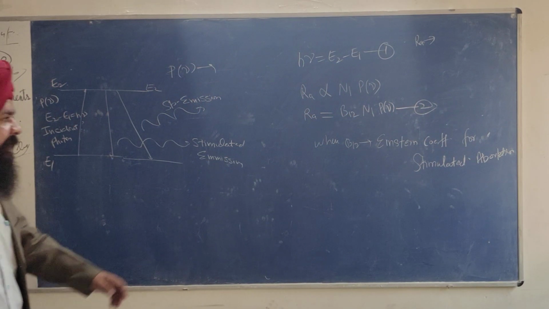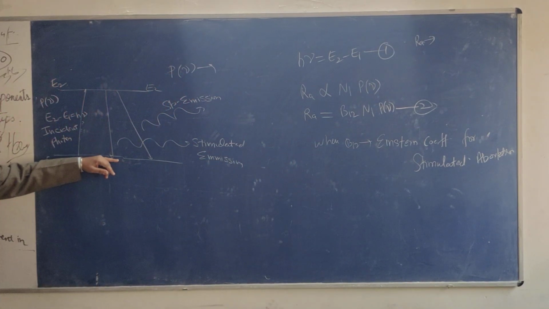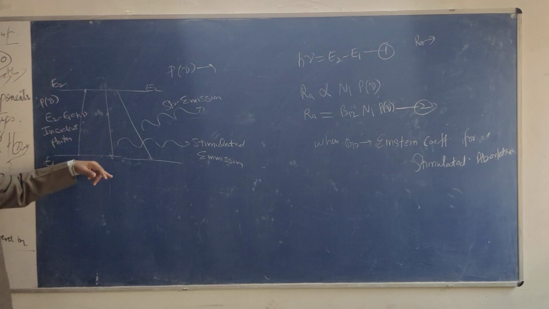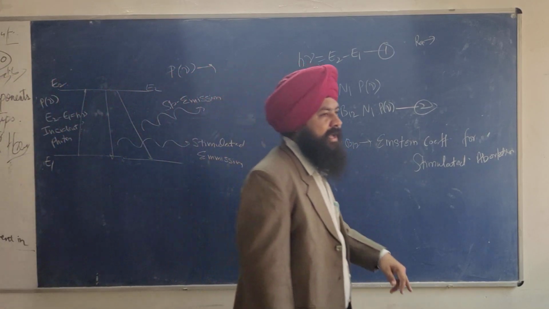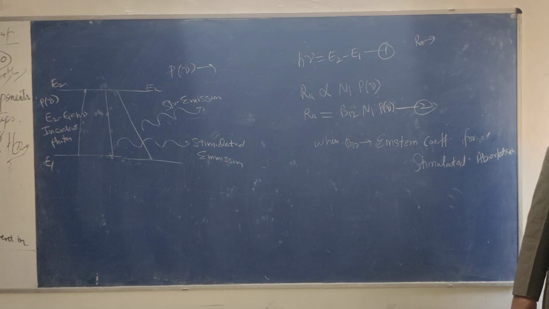A stands for absorption. Electron is promoting from low energy to higher energy, ground state to the excited state. B12 is called Einstein coefficient for stimulated absorption.